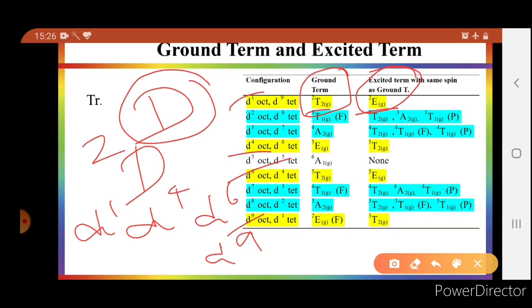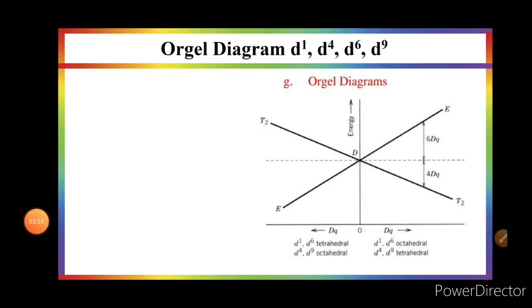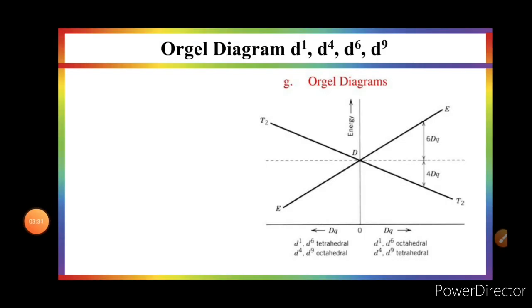Meaning all these transition metal configurations will show a single absorption band in the electronic spectra, because there is one transition from the ground to one excited state. Let's see this in the form of an Orgel diagram. An Orgel diagram relates the field strength and the electronic energy states with each other.